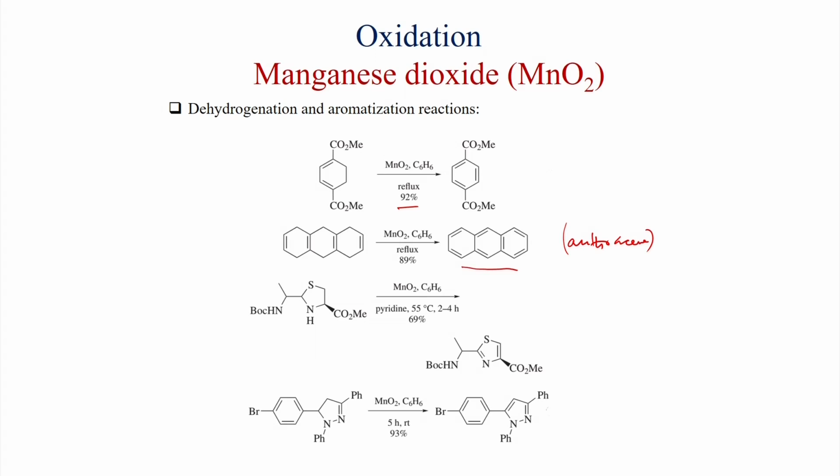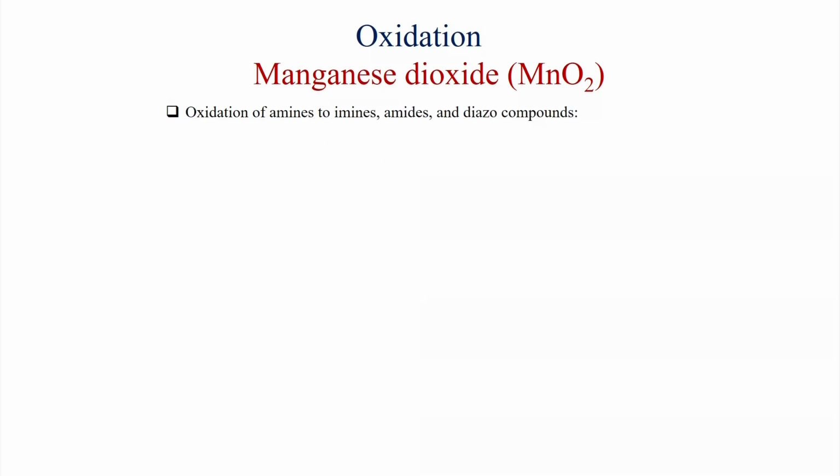Here a saturated heterocycle motif is used in this reaction with manganese dioxide, benzene, and pyridine as an added base at 55 degrees centigrade, and it gives this heterocycle in 69% yield. Also, when the cyclic hydrazone was treated with manganese dioxide in benzene at room temperature for 5 hours, it gives the pyrazole product in 93% yield. So different benzene and heterocycle motifs can be obtained by aromatization with manganese dioxide.